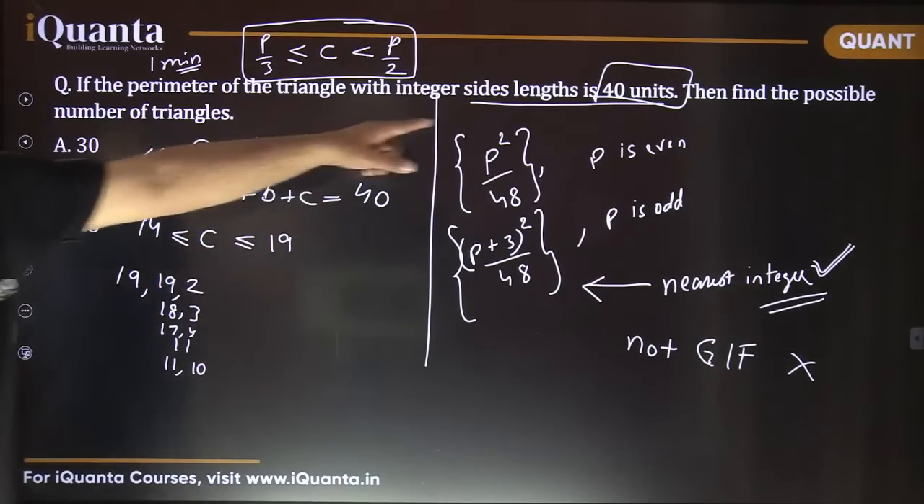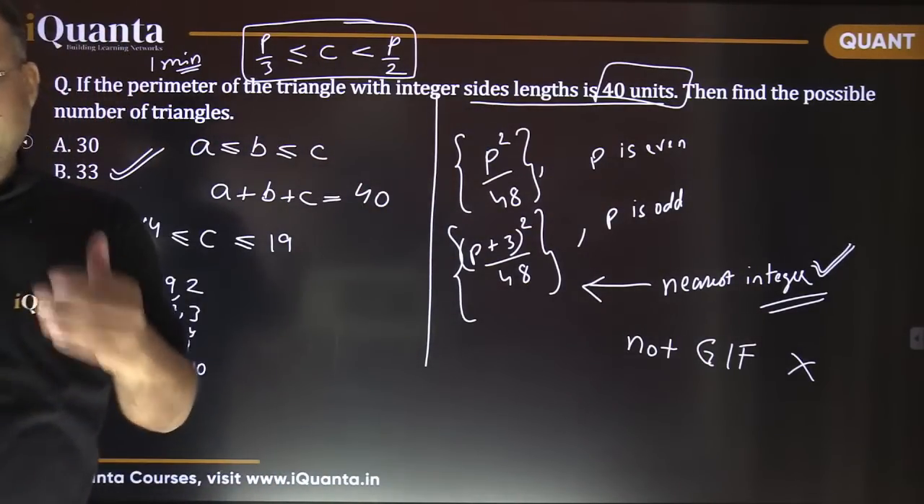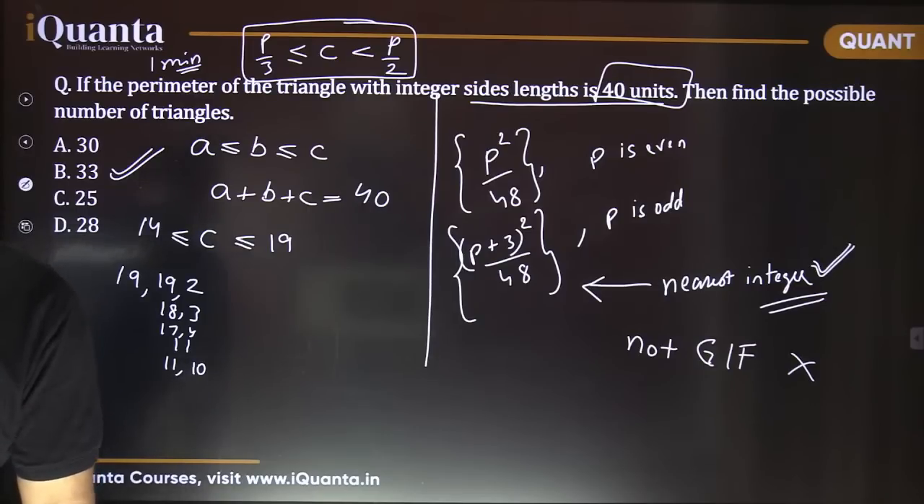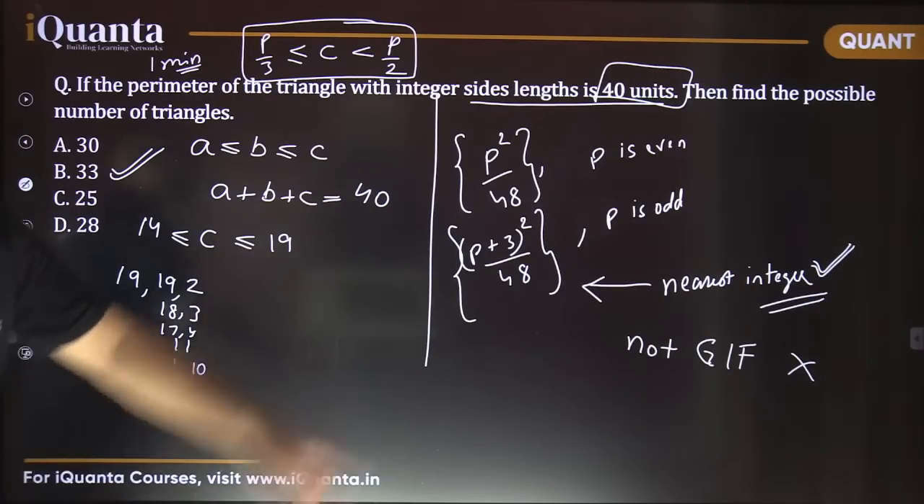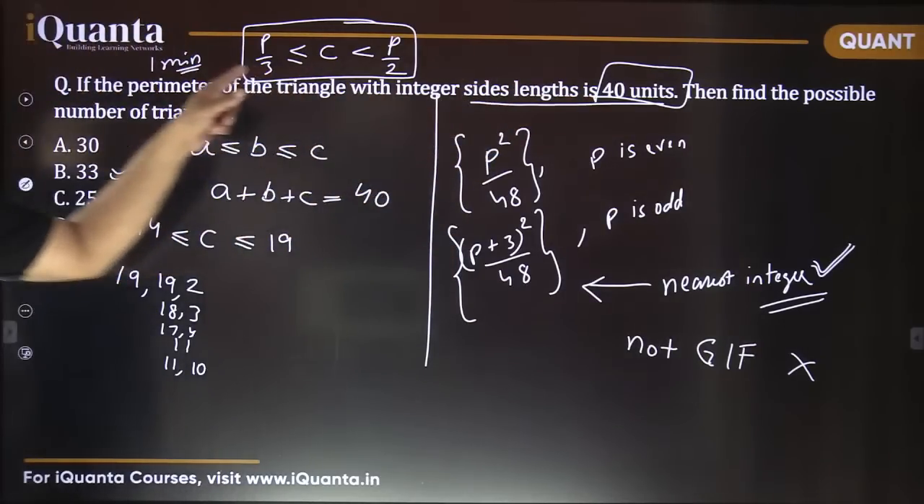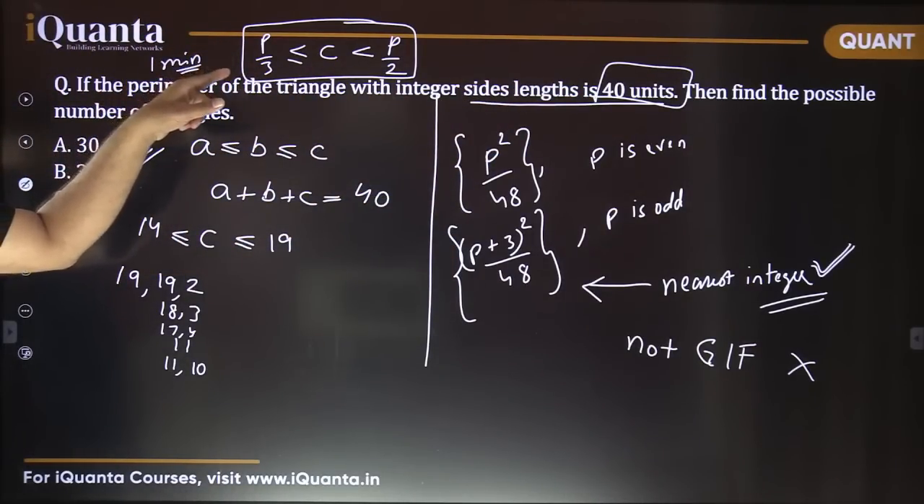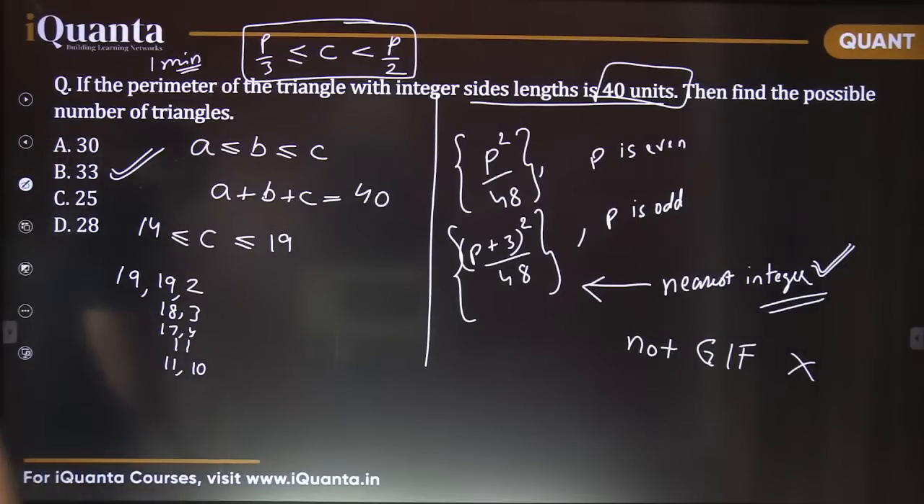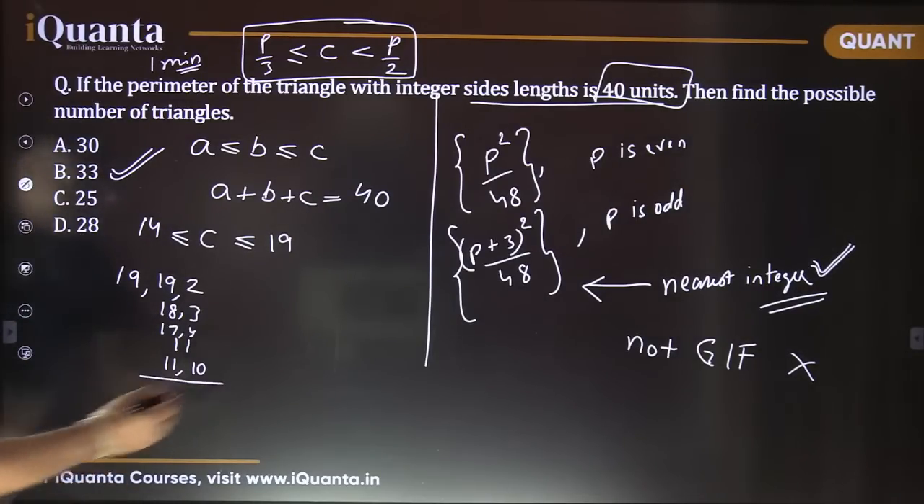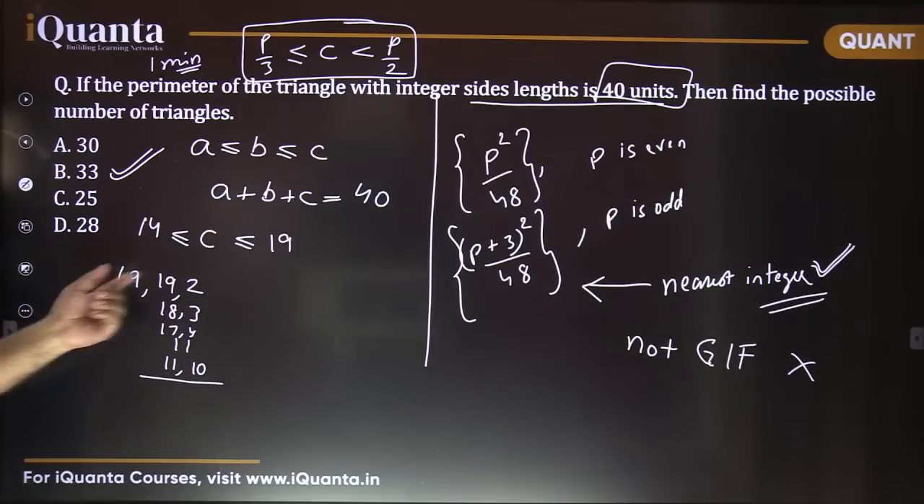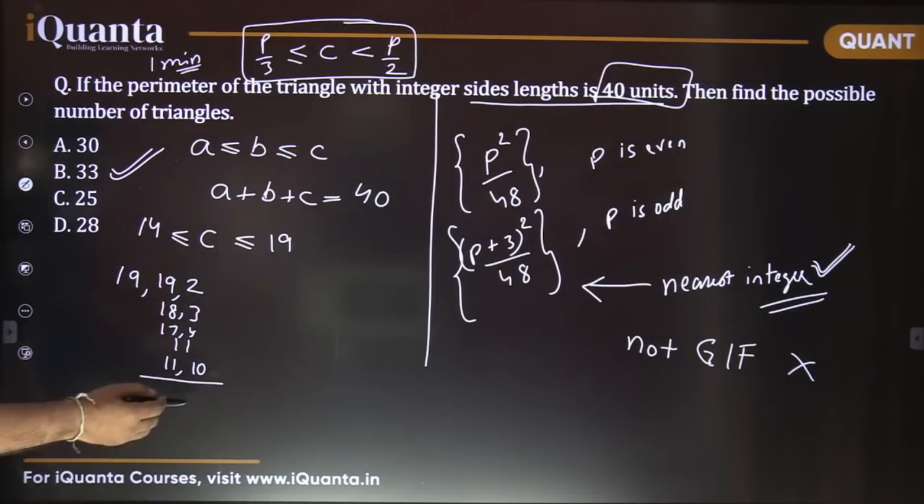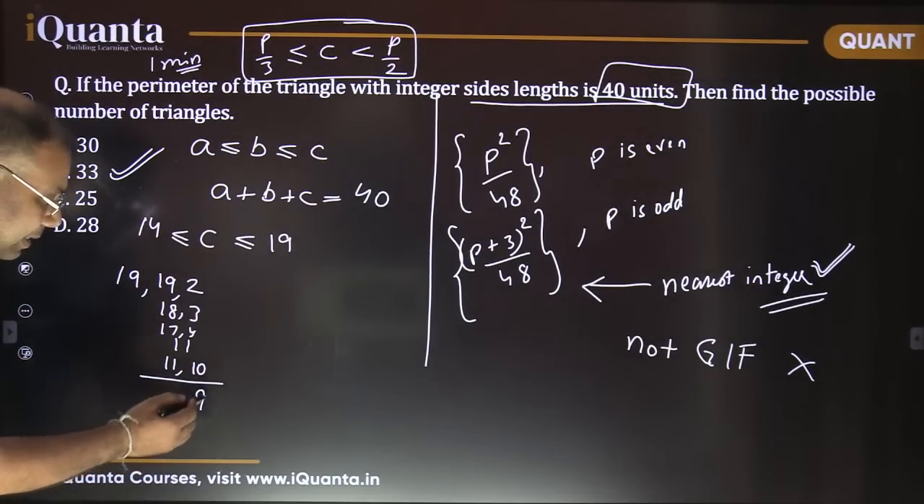Neetu, see, 40 is the perimeter, so 13, 13, 13 makes it 39. Just distribute this part equally. I told you the result is also P by 3. Fine. Now tell me how many cases are there, starting from 19, 19, 2 up to 19, 11, 10? Just count from 2 to 10. These are 9 cases, isn't it?